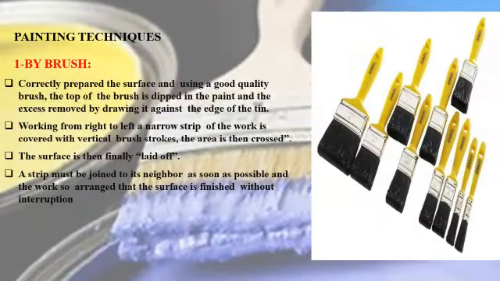Painting by brush: correctly prepare the surface and use a good quality brush. The tip of the brush is dipped in the paint and the excess removed by drawing it against the edge of the tin. Working from right to left, a narrow strip of the work is covered with vertical brush strokes. The area is then crossed. The surface is then finally laid off. A strip must be joined to its neighbor as soon as possible, and the work so arranged that the surface is finished without interruption.